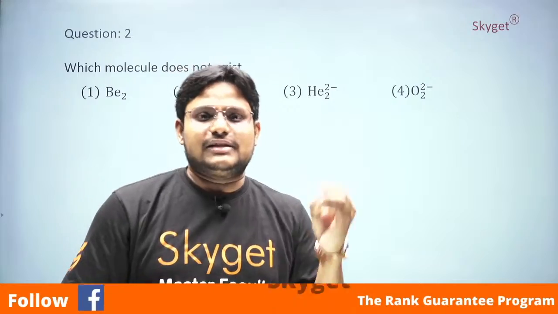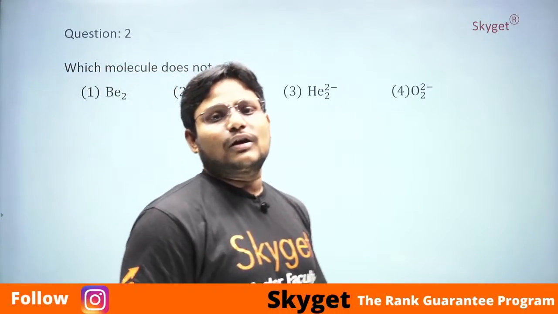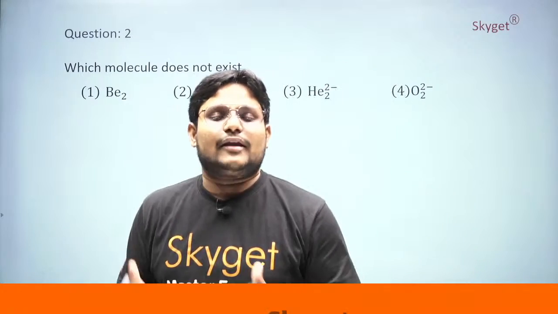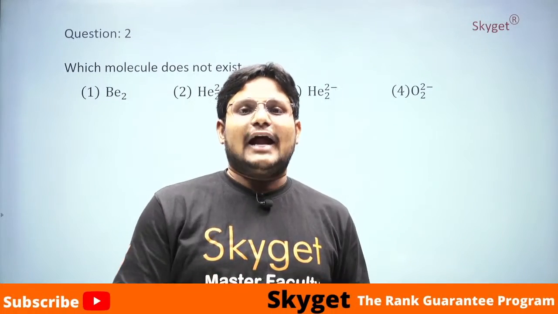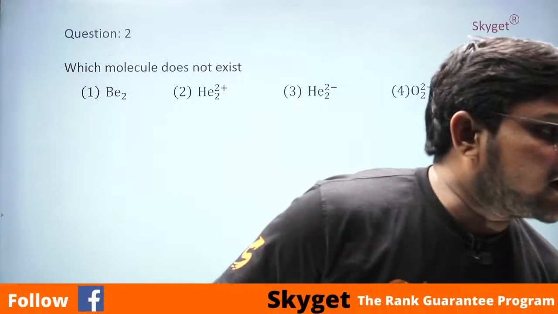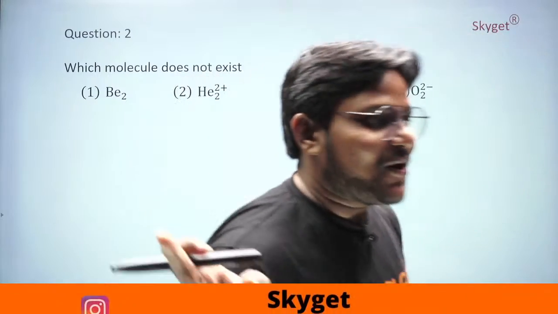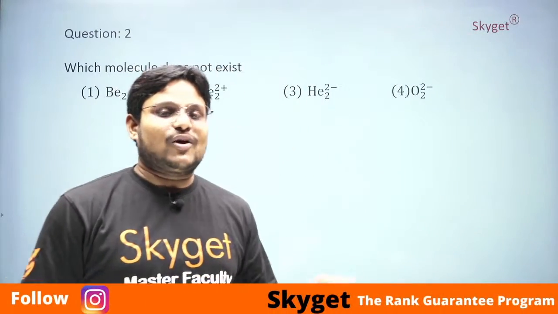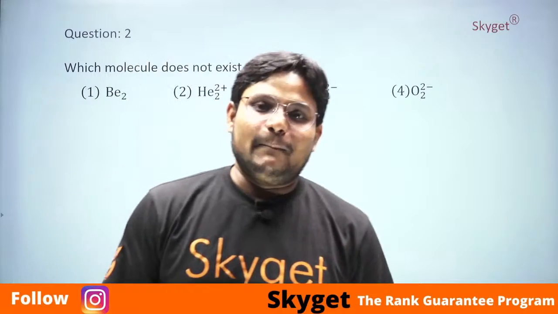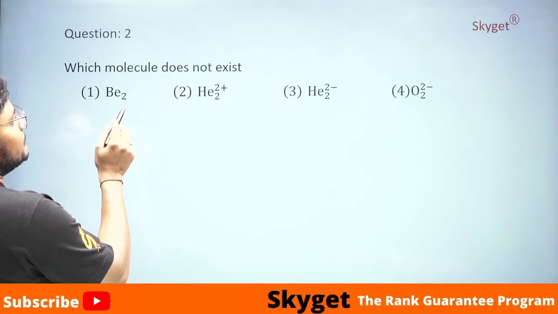If you calculate the number of electrons in bonding minus the number of electrons in anti-bonding, then you will get the bond order, students. Okay, very good. Someone has scored +4. Ramoji Rao, I think you lost your marks, because yes, you are right. Be2 is the correct option, students. Why? Because the answer is Be2.